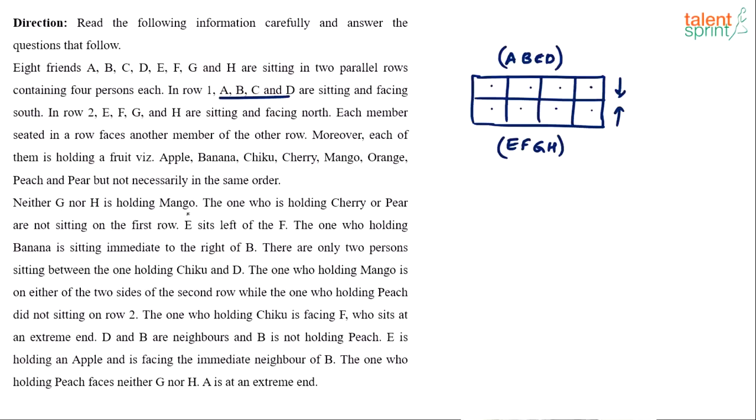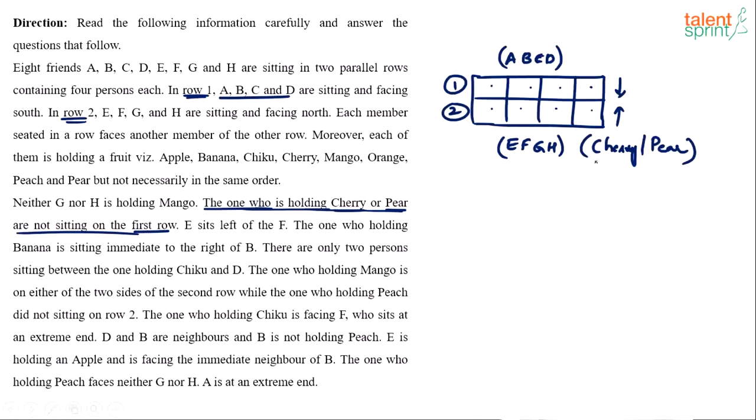So neither G nor H is holding mango. Now this can be useful information, but not immediately. It doesn't give us anything at this point in time. The one who's holding cherry or pear is not sitting on the first row. Now this is important. So it's obvious that the fruits cherry and pear will come from the bottom row. It's important for us to know which fruit is in which row. This is the first row, remember, and this is the second row. So row 1 will not have cherry or pear. I think that part of the clue is already noted here, right? We have pictorially noted here that cherry and pear are going to come in the bottom row.